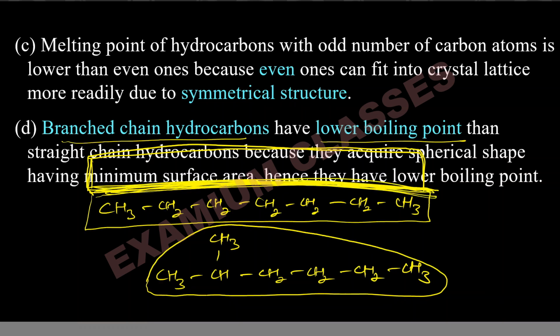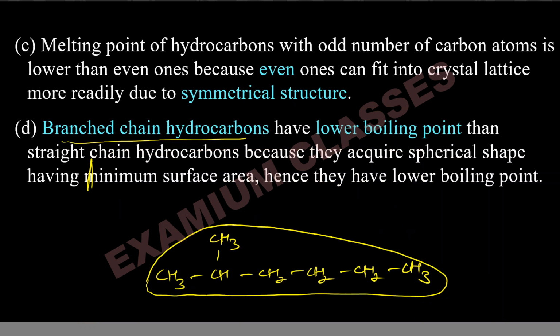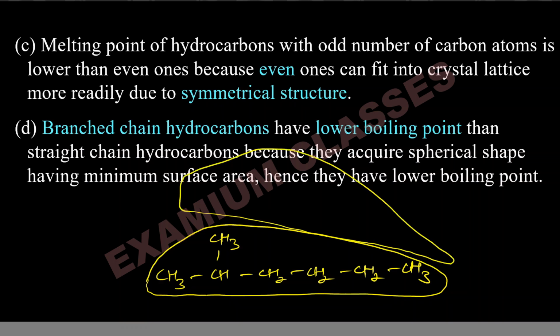But in the case of branched chain isomers, if I have another molecule of this one, it will be like this. So the contact surface area here is less. So if branching increases, the contact surface area decreases, and hence boiling point decreases, because now they don't have as great a force of attraction as they had when it was a flat molecule.